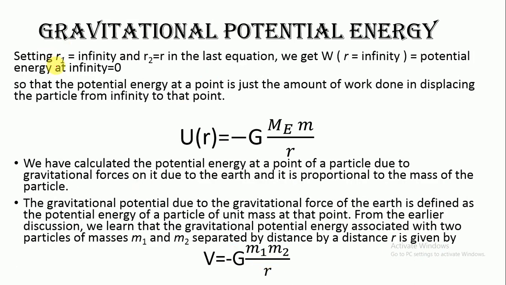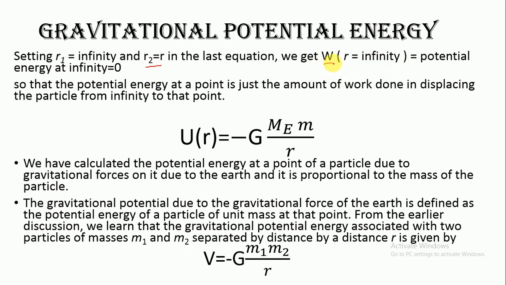Now, if I am setting r1 as infinity and r2 as r, suppose you are bringing the object from infinity to a point r, then in the last equation, what will you get? W for r infinity is equal to the potential energy at infinity, which is equal to 0.